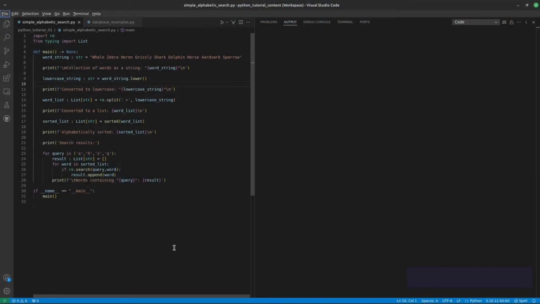In this example, I show how to manipulate character strings and lists. Let's go step by step. First, I create a string of words. Then I create a lowercase version of that word string. Then I create a list of the words by breaking the string up into individual words. Then I sort the list. Then I search for individual letters within the words and print the results. Here goes, we're running the program.